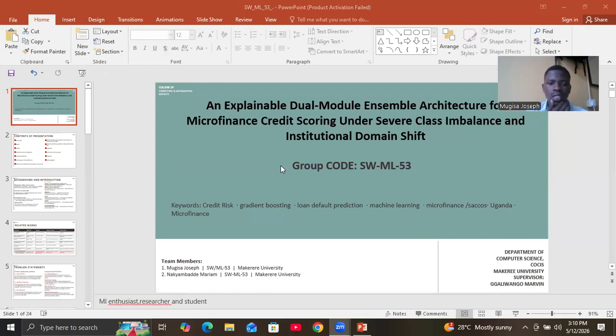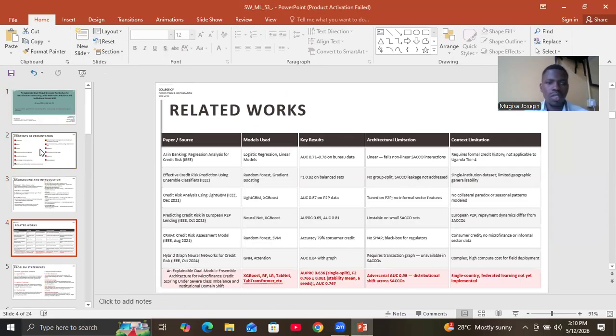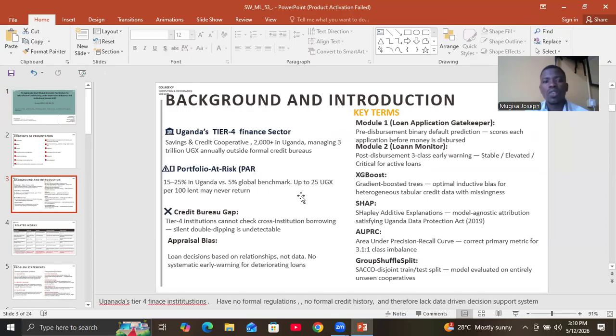Machine learning enthusiast, researcher, and a student at Makerere University, presenting to you a project titled as follows. This project aims at solving problems originating from the fact that Uganda's Tier 4 finance institutions operate outside formal credit bureaus, lack formal regulations, and have no formal credit history, and therefore have no data-driven decision support system to assist them during loan decision making, and therefore they operate at high portfolio at risk.